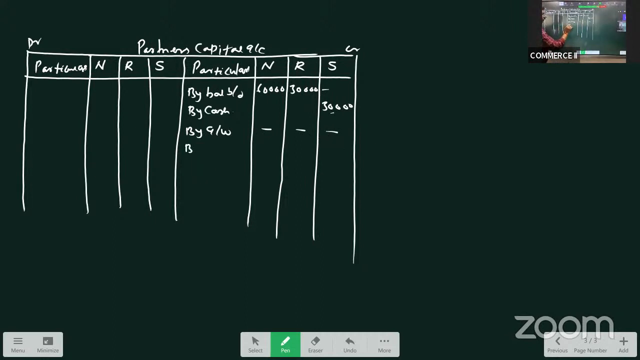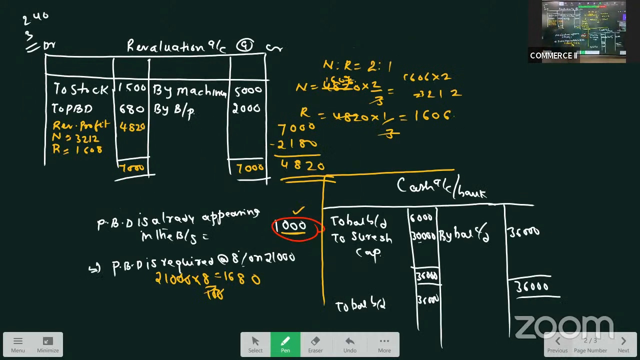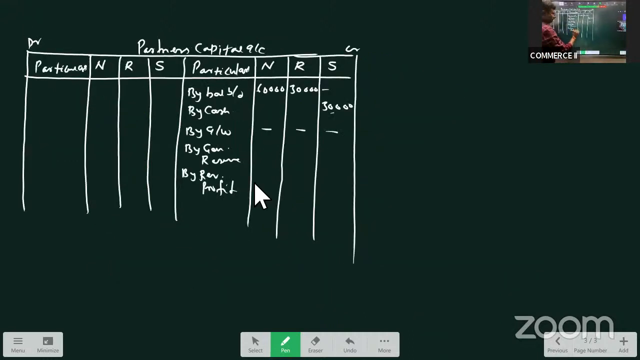After that, we go for accumulated profits and losses. I said 4 things. 1 is the capital, 2 goodwill, 3 accumulated profits and losses, which include general reserve, reserve fund, or P&L credit balance, and 4, revaluation profit. We have prepared the revaluation account. We got a profit which is distributed: 3,212 and 1,606. Right? Anything else?